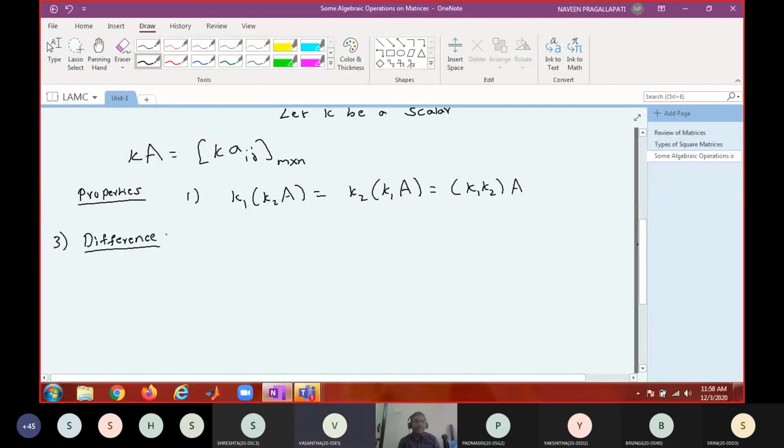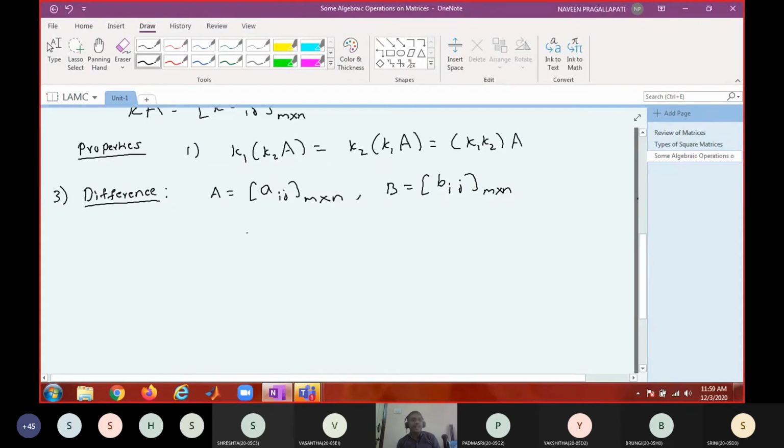So how can I define difference of matrices? A and B should be of the same order, right? Then how do you define the difference of two matrices? Should I write Aij minus Bij, or can I define this another way? What is A minus B?